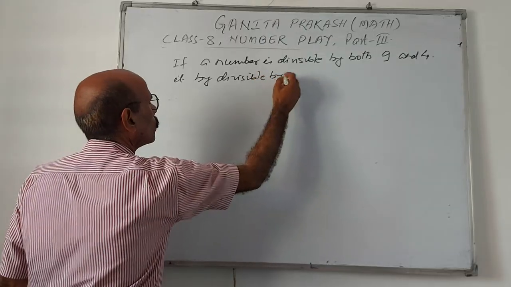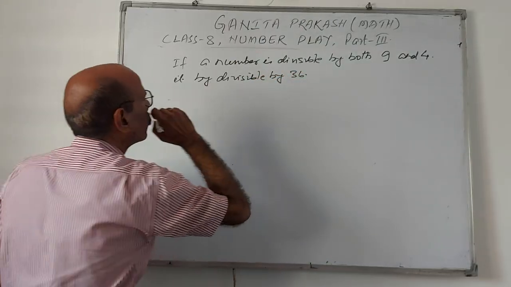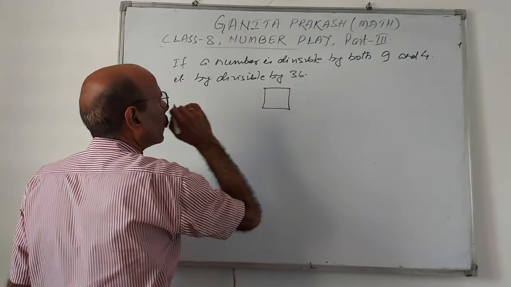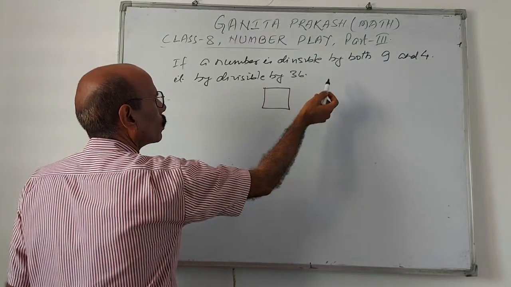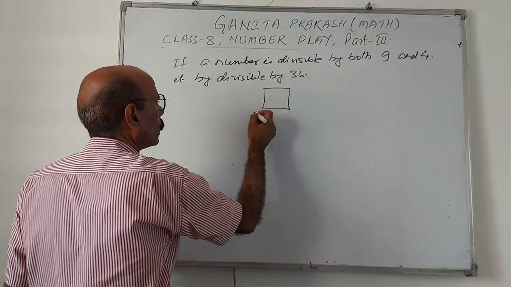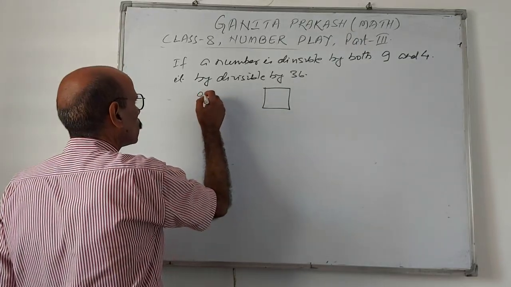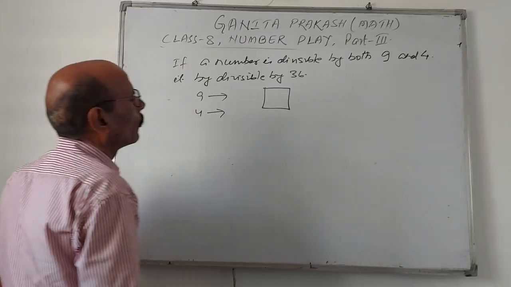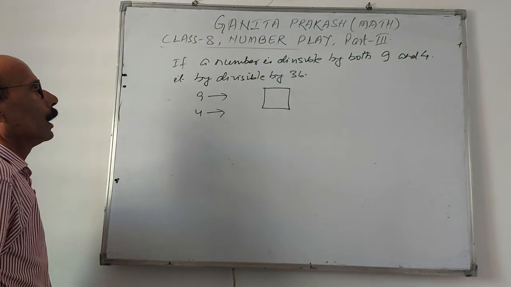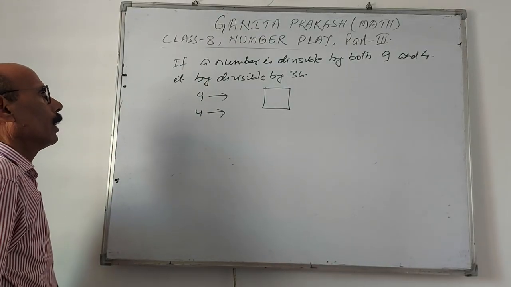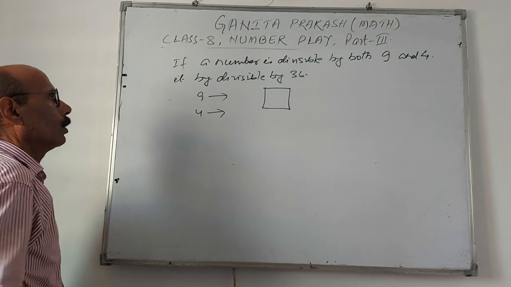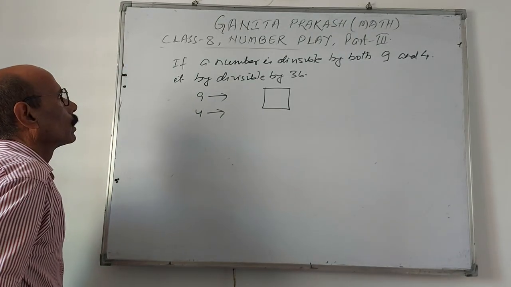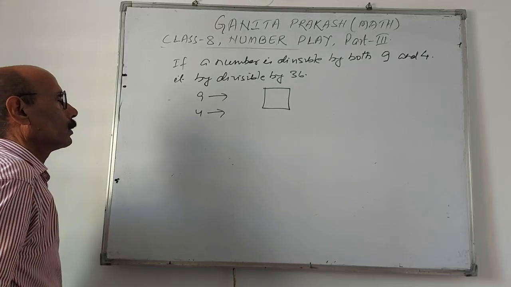Here a number is divisible by both 9 and 4. That means this is divisible by 9 and divisible by 4. That means what? The LCM of 9 and 4, 9 fours are 36. It is divisible by 36.